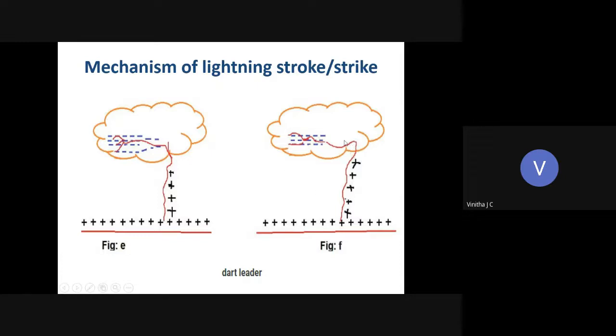So initially the first charge center will be fully discharged, and this will move towards the second charge center, and from the second charge center again there will be a return of negative charges, and that will follow the same path towards the ground. And this is the process that happens, and we have seen how the discharge occurs during this lightning process.